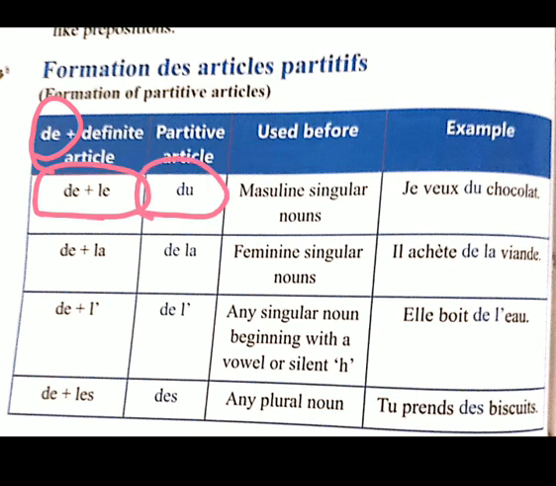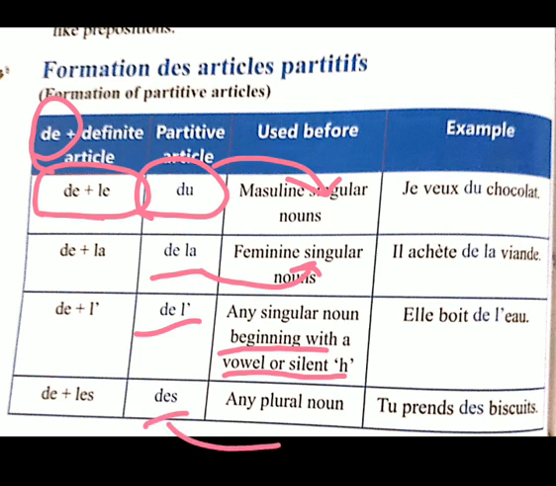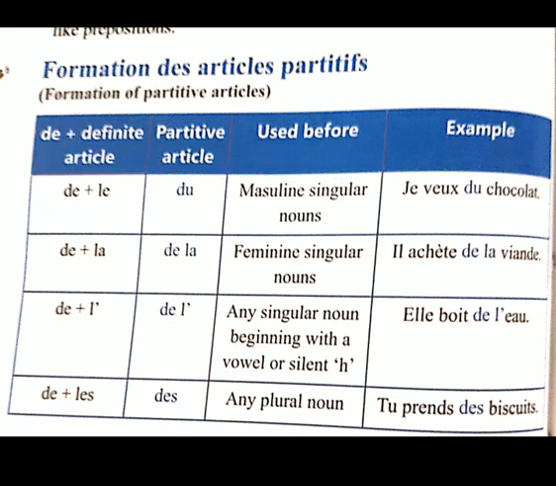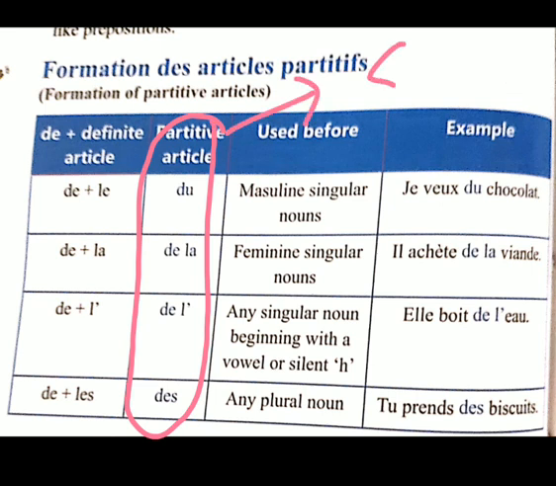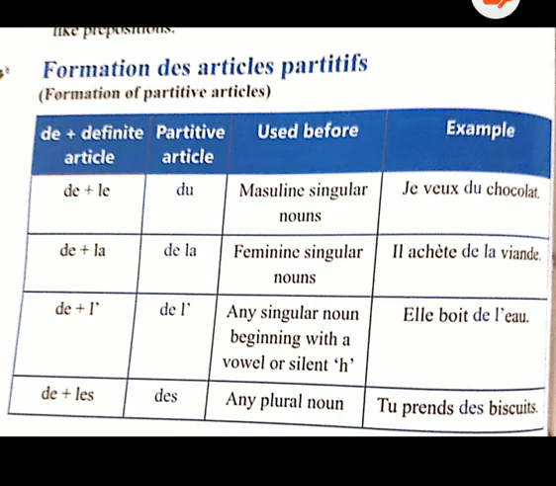This will be used with masculine singular, de la will be used with feminine, de l' is used when the word starts with a vowel or silent h, and des is used with the plural. The meaning of all these four partitive articles is some, and we use them with eatables and drinks. I hope this is clear to you all. Okay, this is the partitive article.